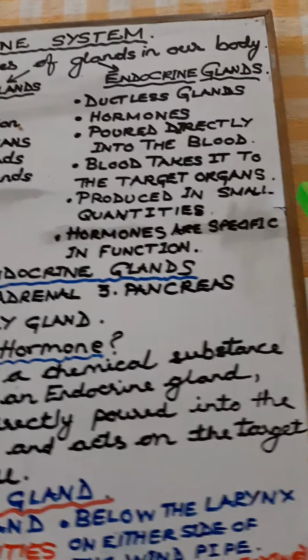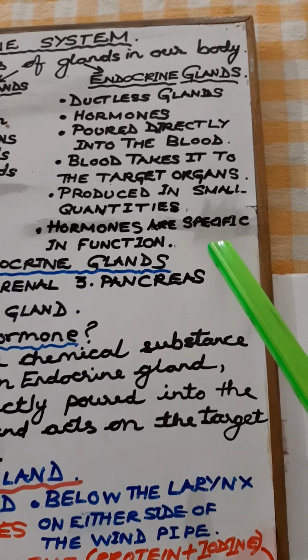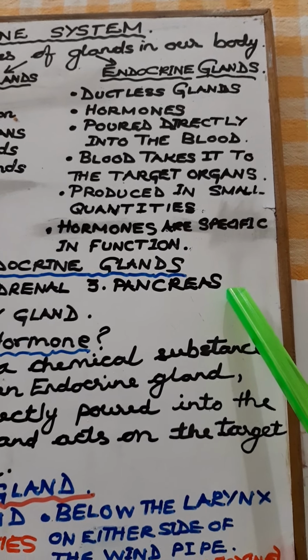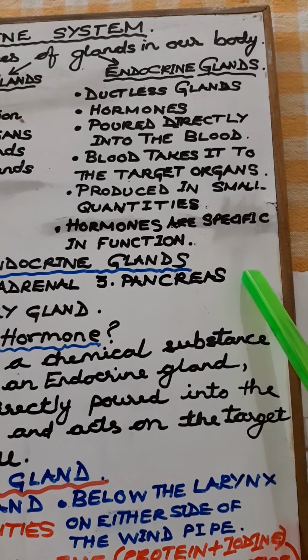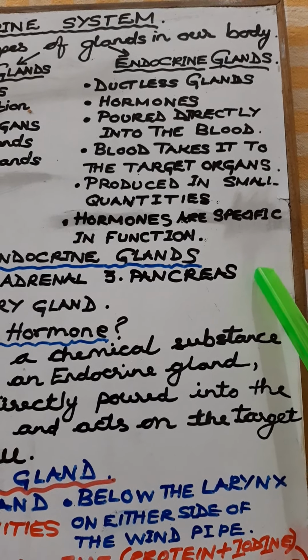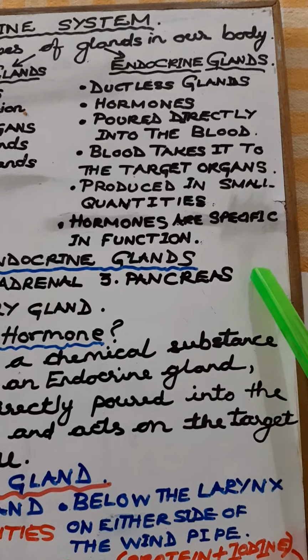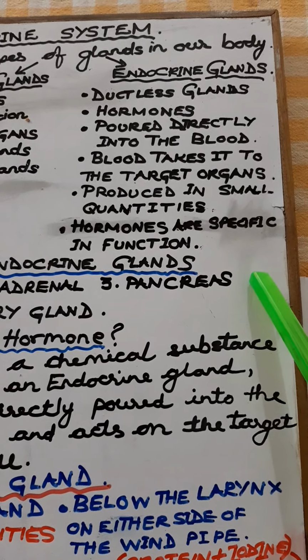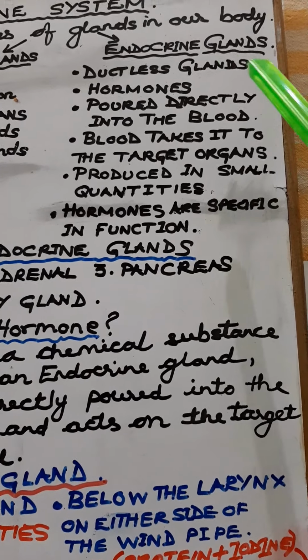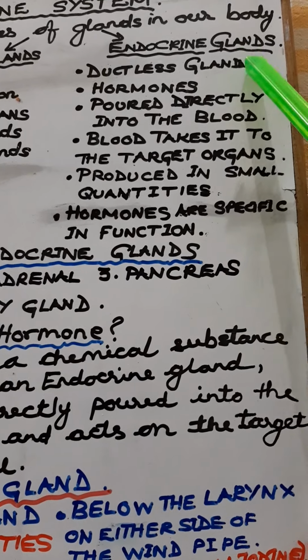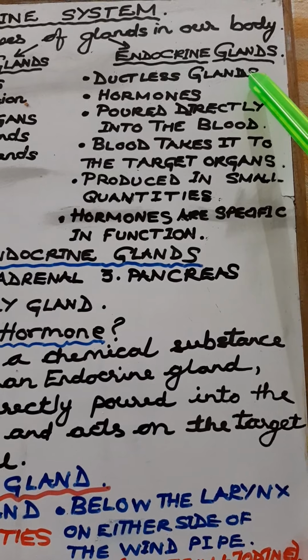Okay, now we come to the other set of glands that is there in the body, that is the endocrine glands. I told you it is a system comprising of chemical messengers, called hormones. They produce these hormones. Now, endocrine glands are ductless glands, no ducts.